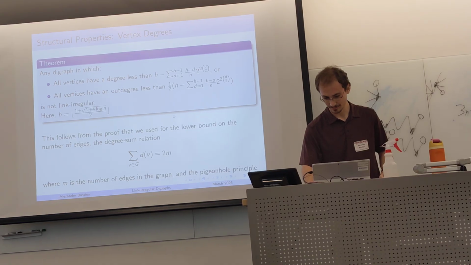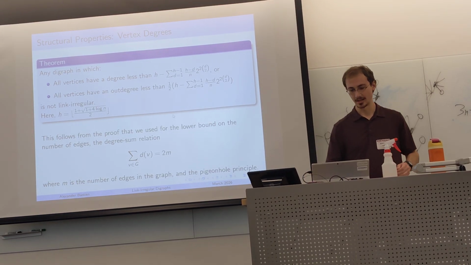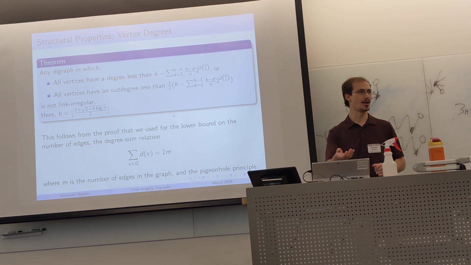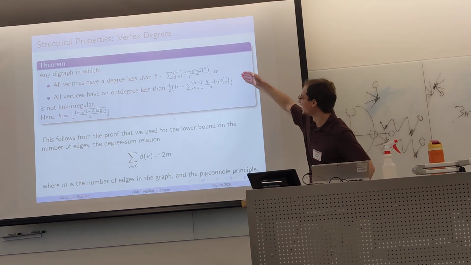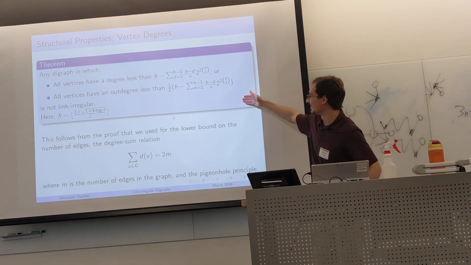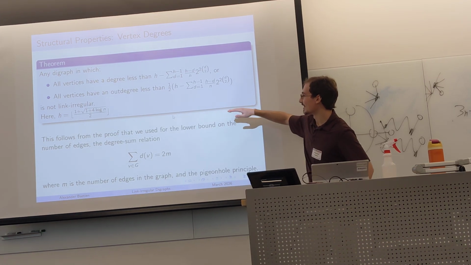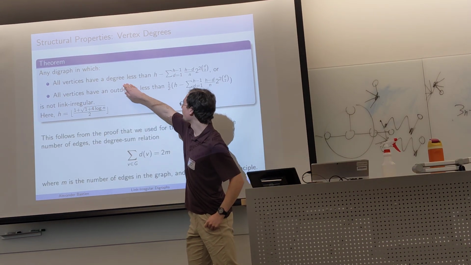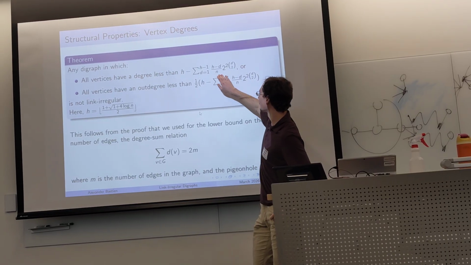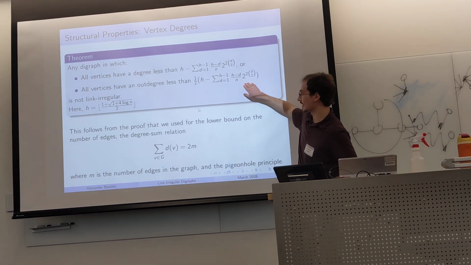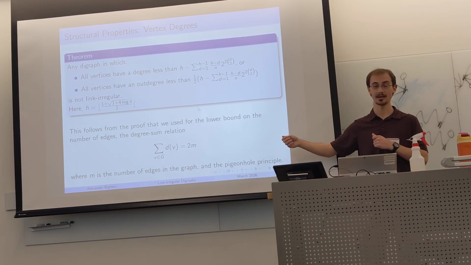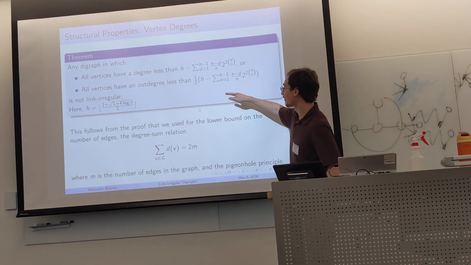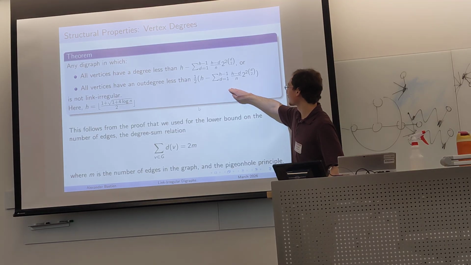A slightly more messy result. Using our earlier asymptotic bound, we adapted the proof of that, and we obtained these values. Essentially, what this is saying is that if every vertex has an out degree less than this, where the out degree is the number of arrows pointing away from the vertex, then the graph is not a link-irregular digraph.